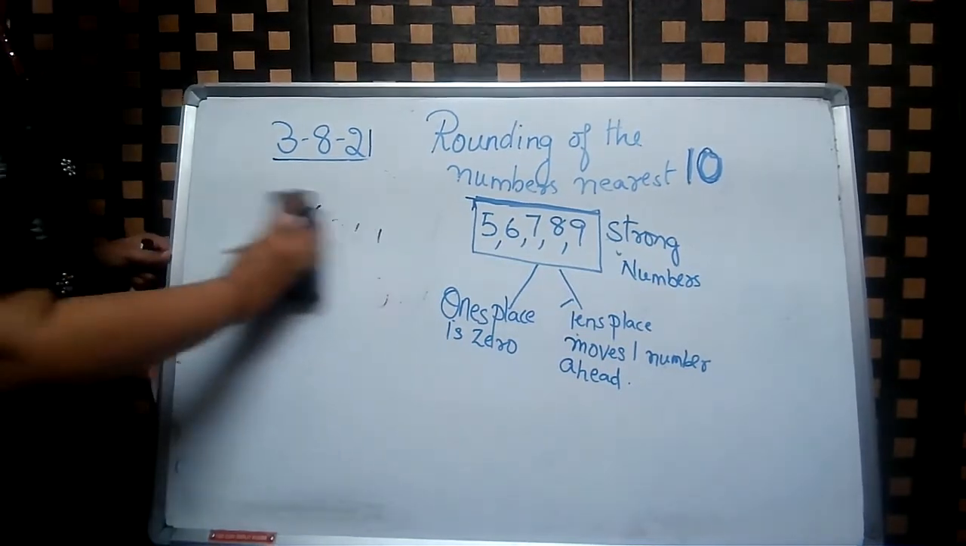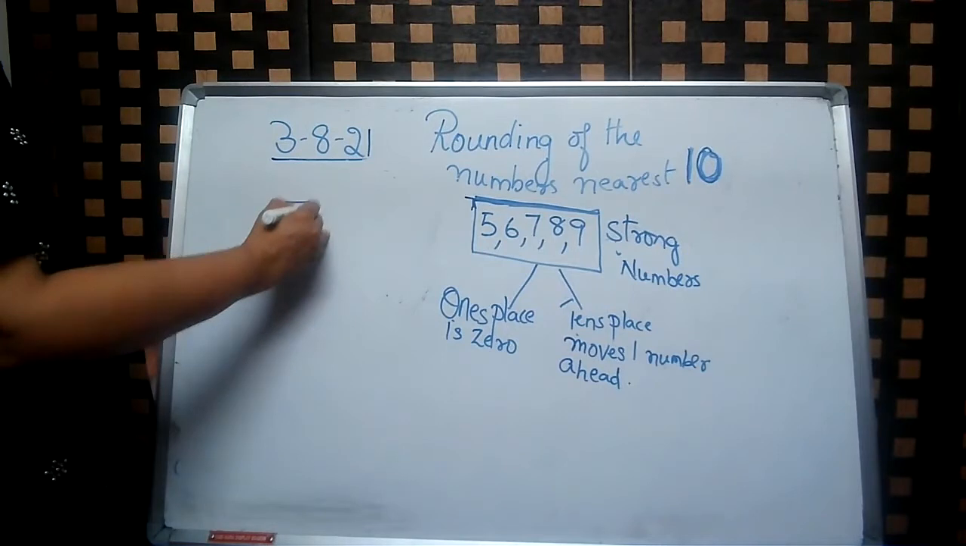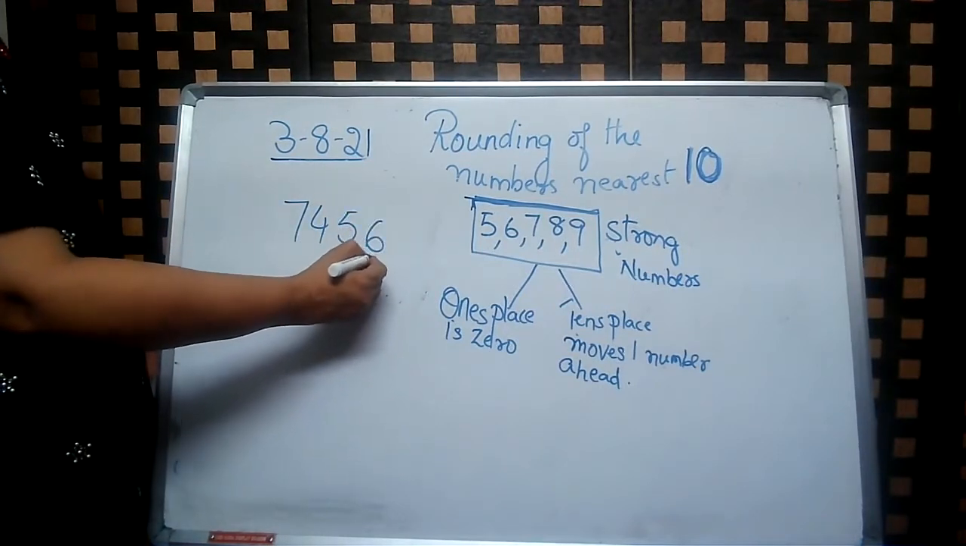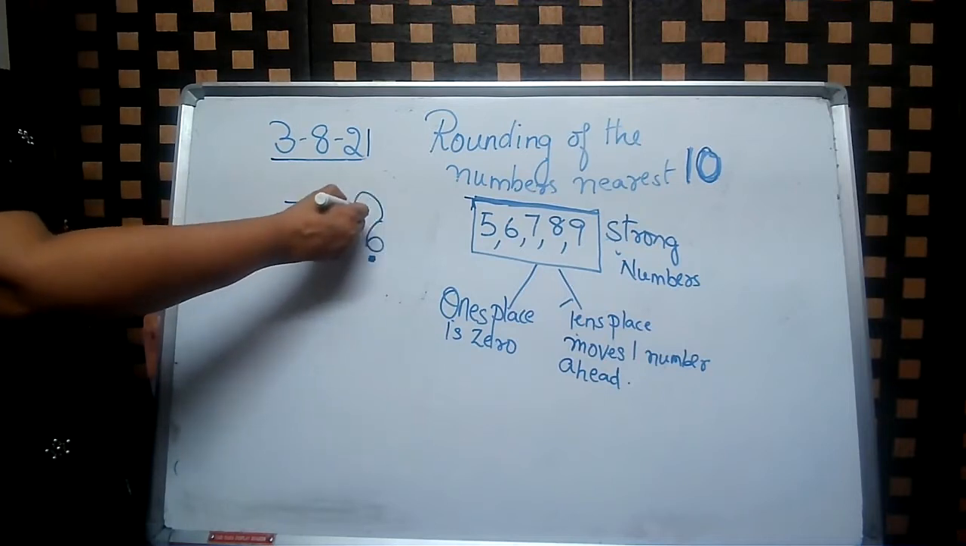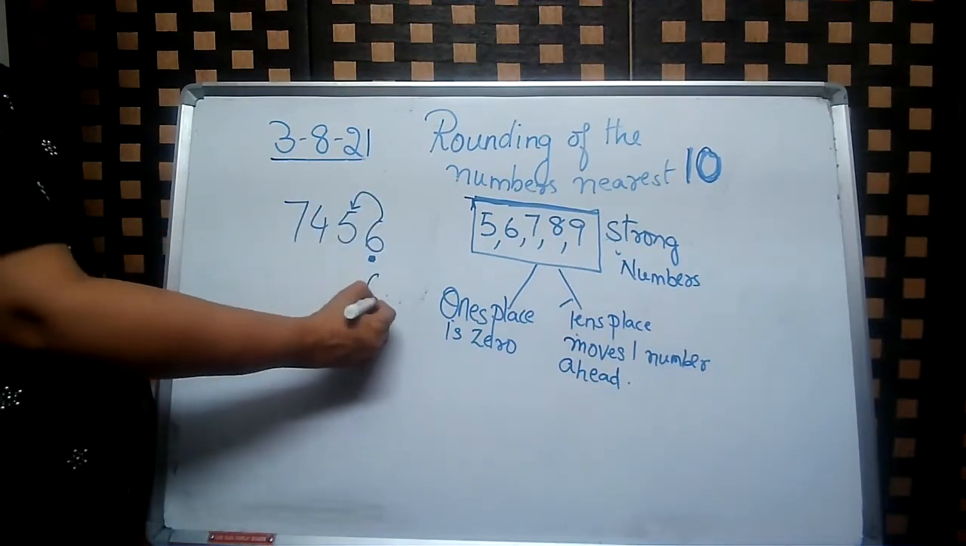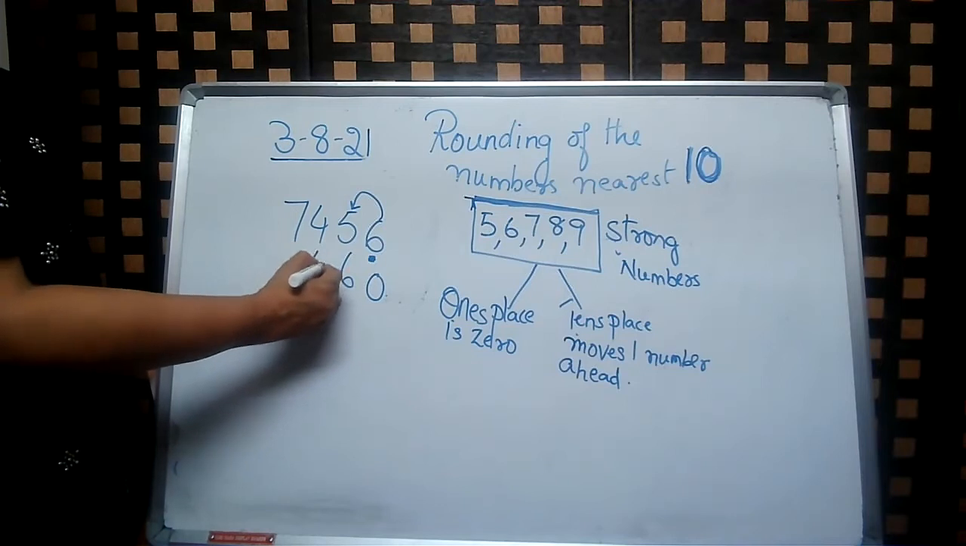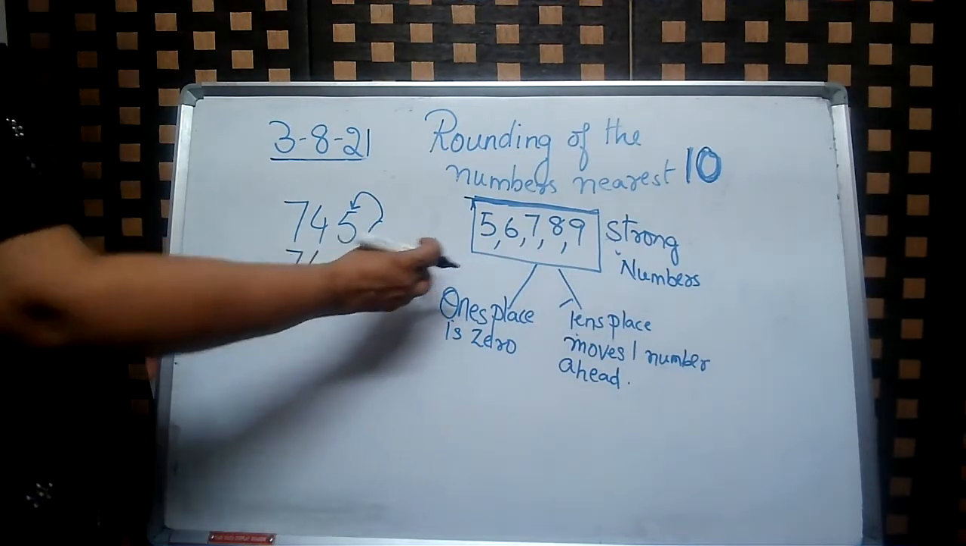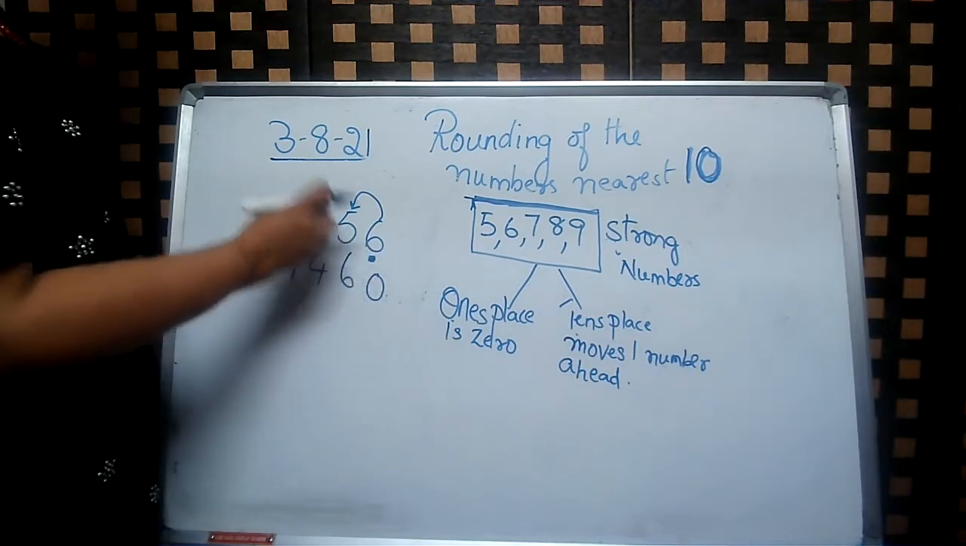Now let us take another number. 7, 4, 5, 6. 6 is a strong number. It can change the tens place. 0, 6, 4, 7. So children, you should now be aware that there are weak numbers and there are strong numbers, and these strong numbers can change the tens place.